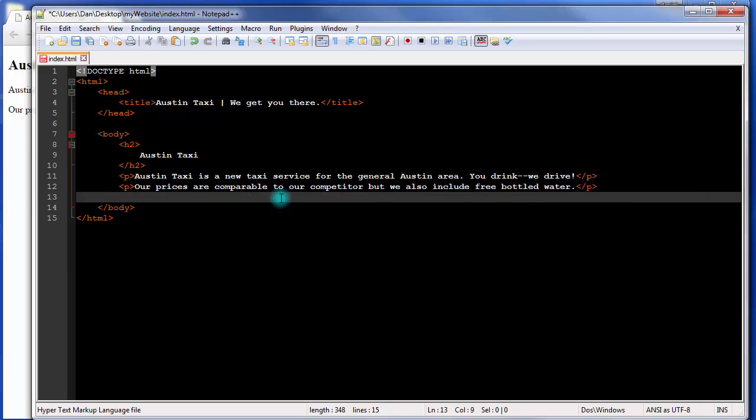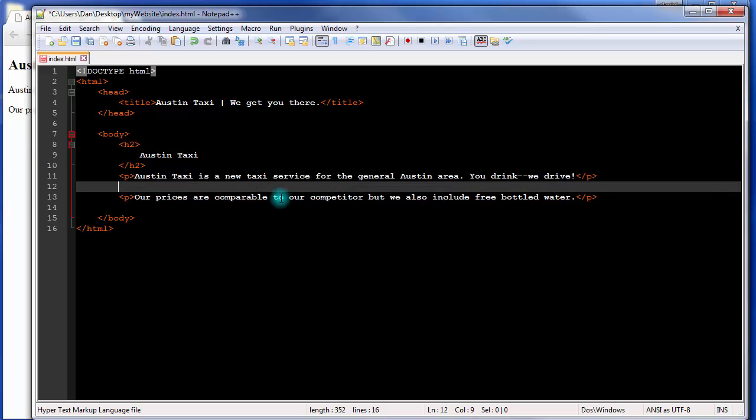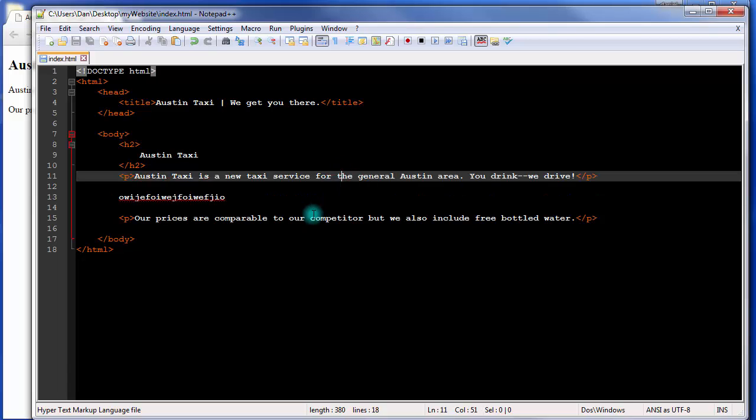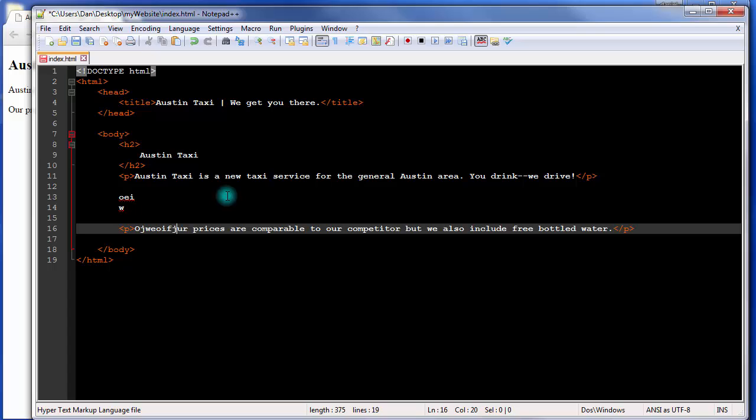All right, so paragraphs start and end with a line break. So let me just put in some text outside of either of the paragraphs, and that will be on its own line.